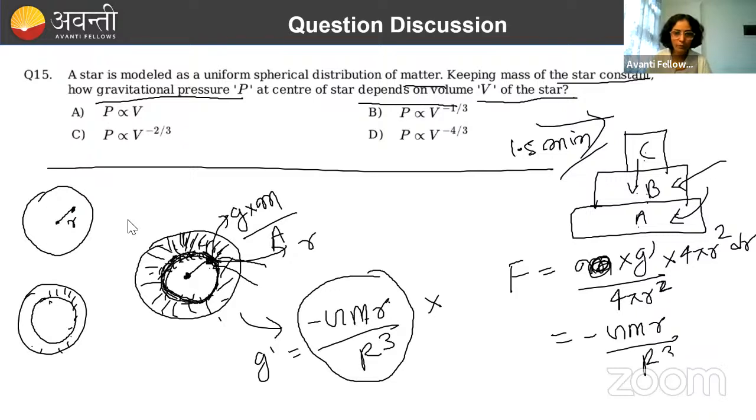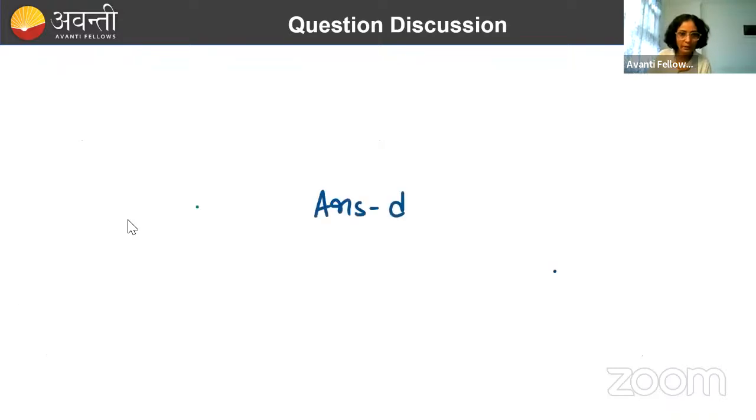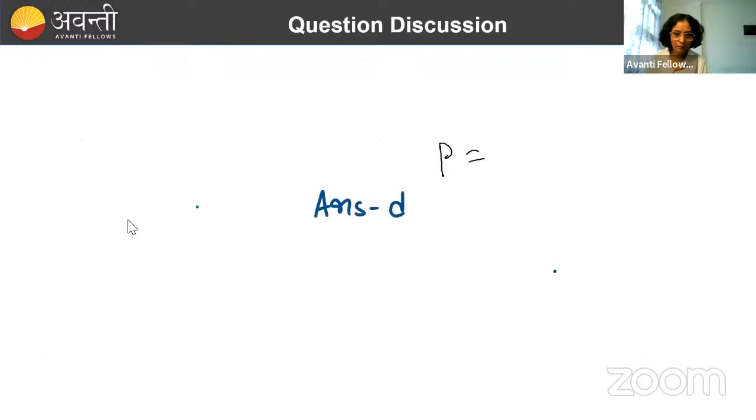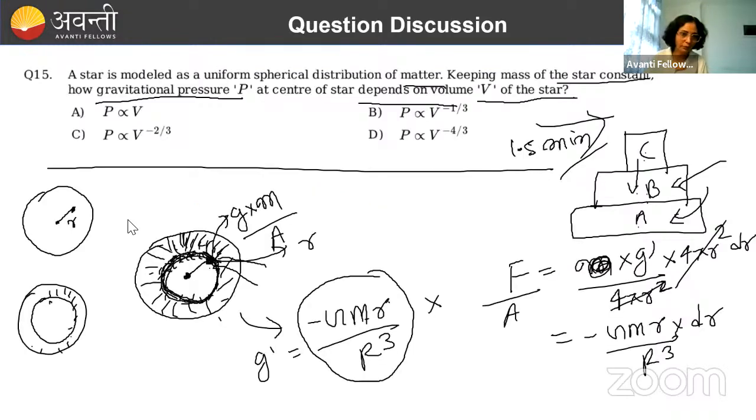GMρ by R³ into how much? This will get cancelled now into dr. So how much value of pressure have I done actually? So how much value of pressure are we getting? The value of pressure is minus GMρ by R³ r dr. Now r will vary from where to where?